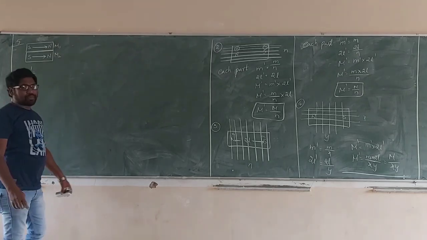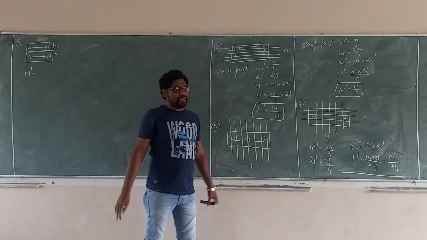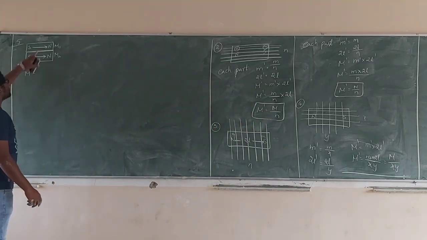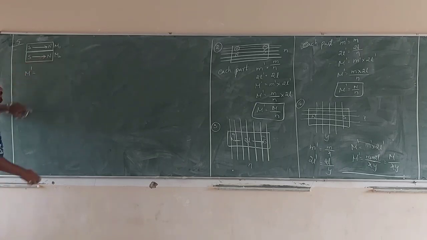M dash. Two bar magnets are placed one above the other with like poles. So both are in the same direction. Both are in the same direction. What do we get? M dash is equal to m1 plus m2.